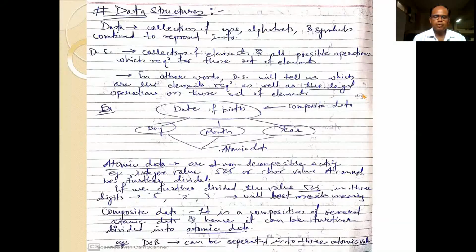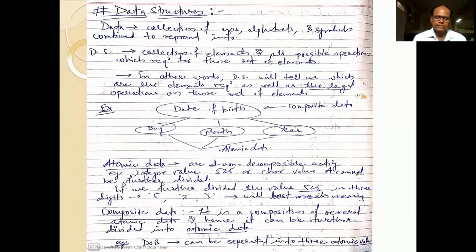Okay, so let us see an example of data, that is date of birth. When we look at this example of date of birth, it contains three different elements, or three parameters: day, month and year. In this example, DOB, that is date of birth, is nothing but composite data, and the elements belonging to date of birth, that is day, month and year, we treat as atomic data.